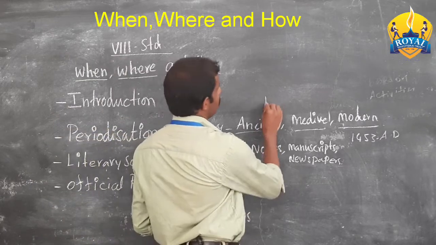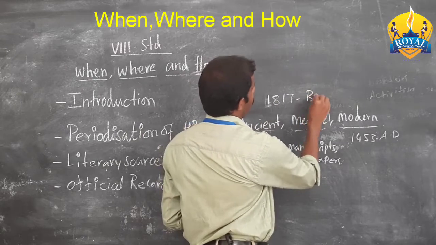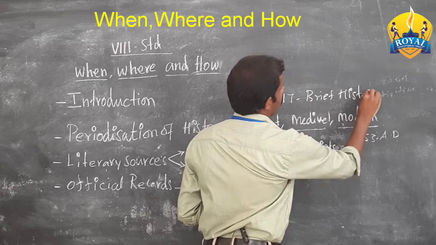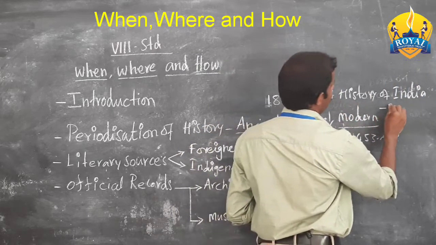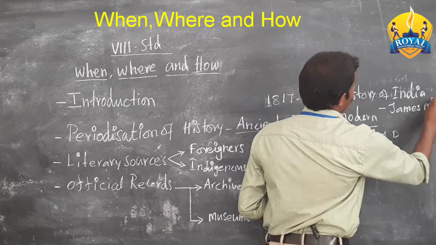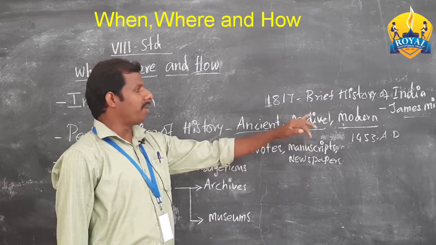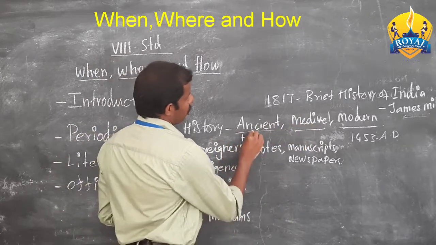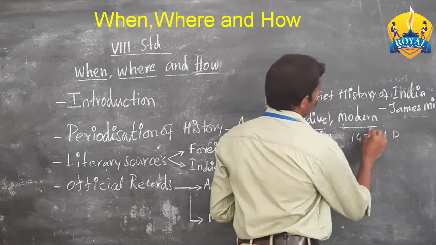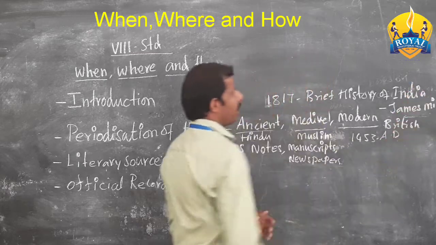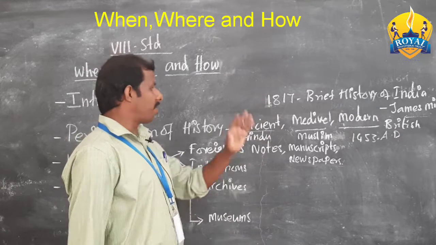According to James Mill, who wrote a book called A Brief History of India, he described ancient history as Hindu history, medieval as Muslim history, and modern as British history. This division is widely accepted because he clearly divided the history of India,